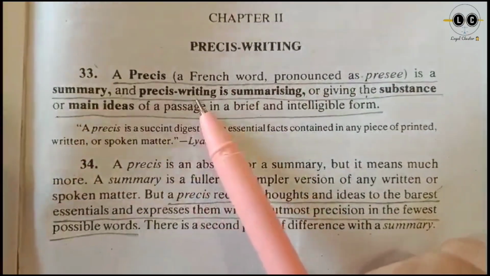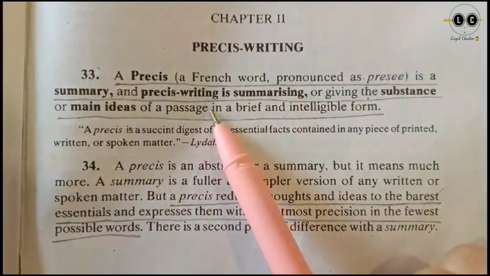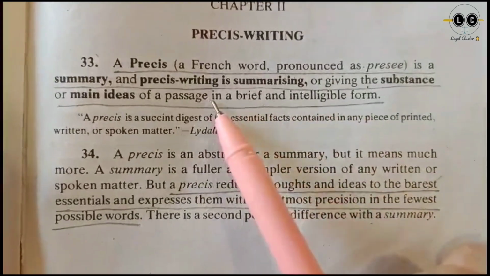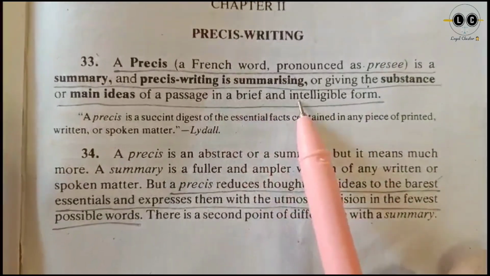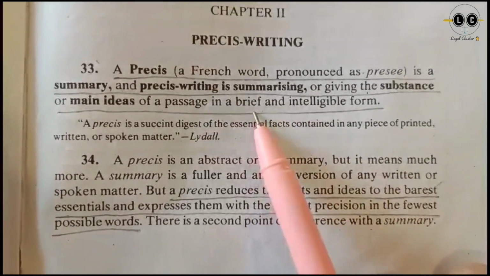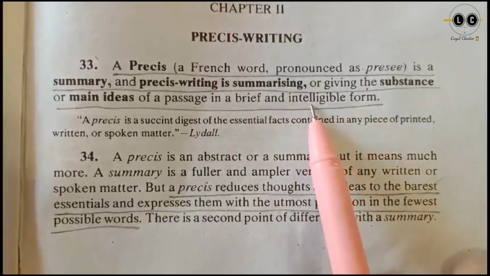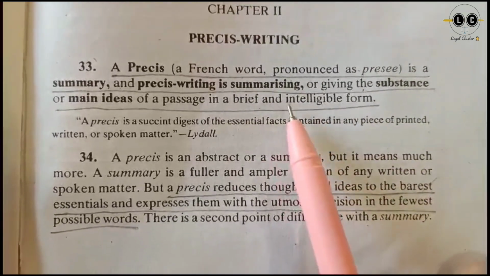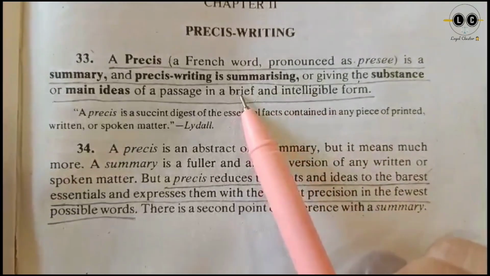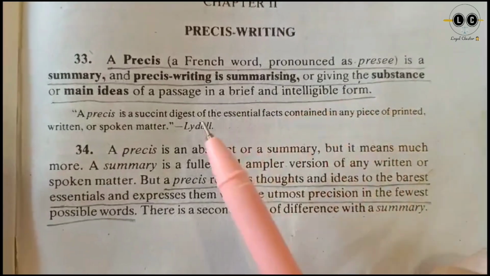Précis writing is summarizing, or giving the substance or main ideas of a passage in a brief and intelligible form. So a précis is a summary or a substance, but its size is brief. It is small in size and in an intelligible form. That means it carries only the main ideas, and is brief in comparison to a substance or a main summary.